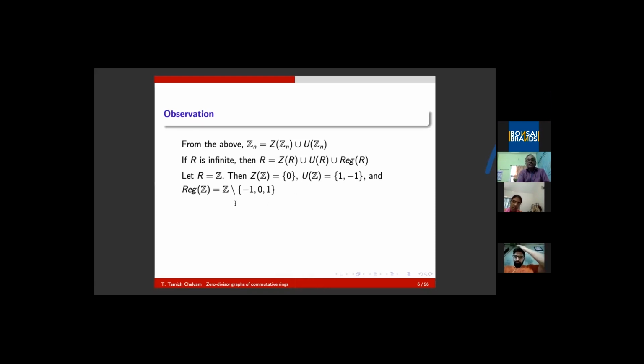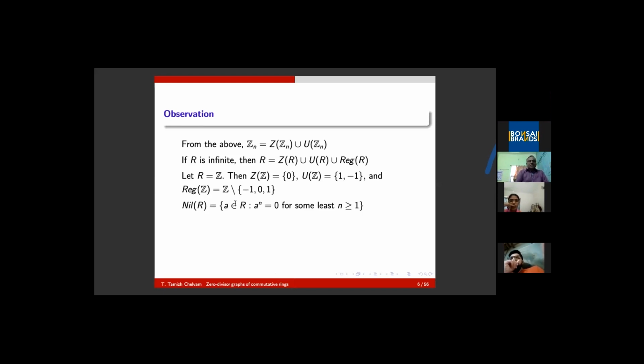So, for example, 2 is an integer which is regular because 2 is neither a zero divisor, since you cannot get 0 by multiplying some element with 2, nor does it have a multiplicative inverse, because the multiplicative inverse of 2 is 1/2, which is rational and not here. Therefore, these elements are called regular elements in the case of integers.